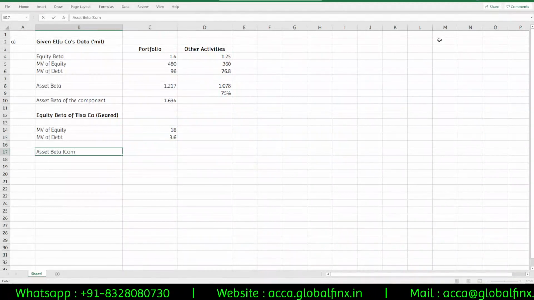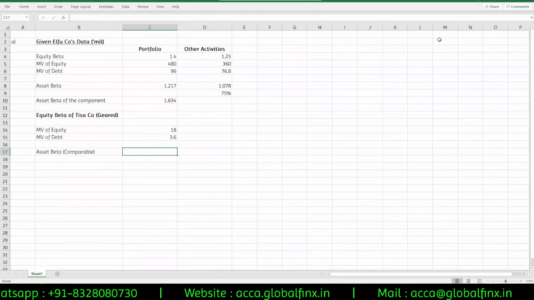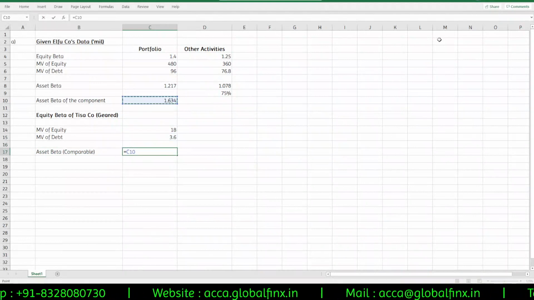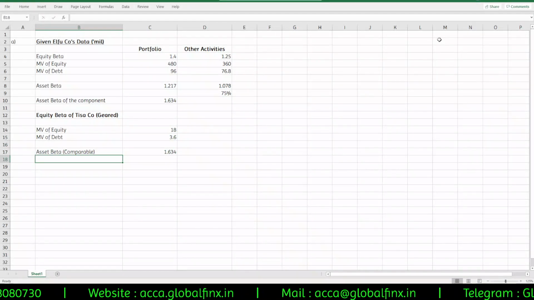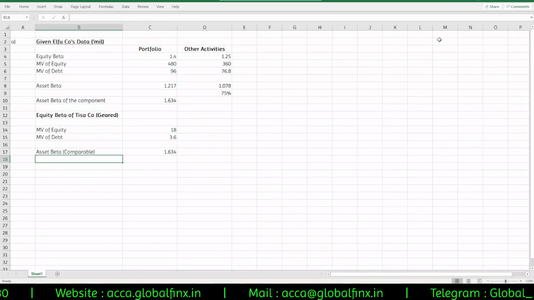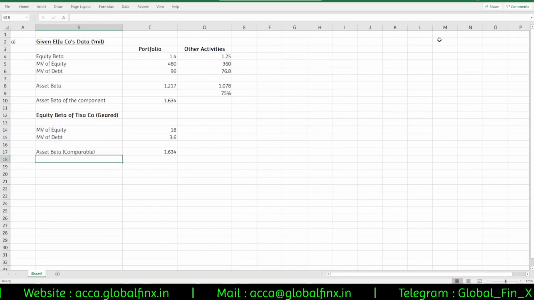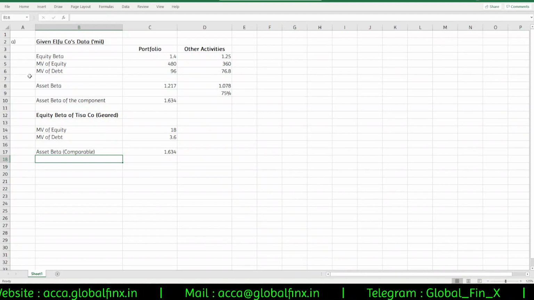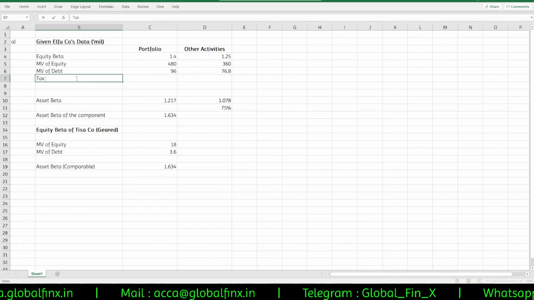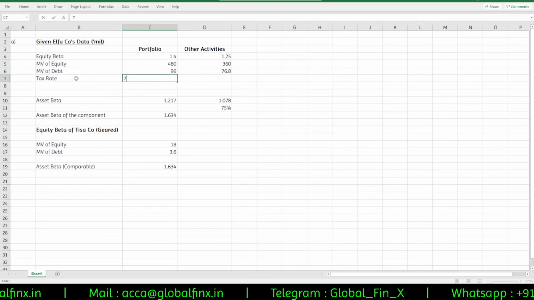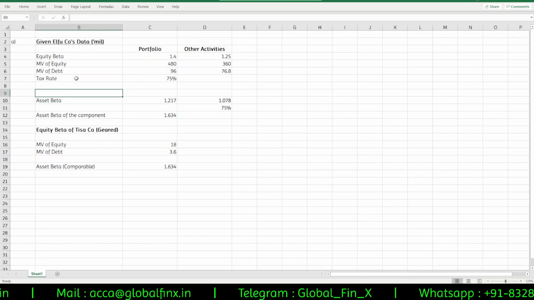Asset beta comparable is how much? 1.634. We know that asset beta is calculated as market value of equity into beta of equity divided by market value of equity plus market value of debt into 1 minus tax rate, right? So I'm just going to use another value here. Tax rate given is 75%. Sorry, 25%.